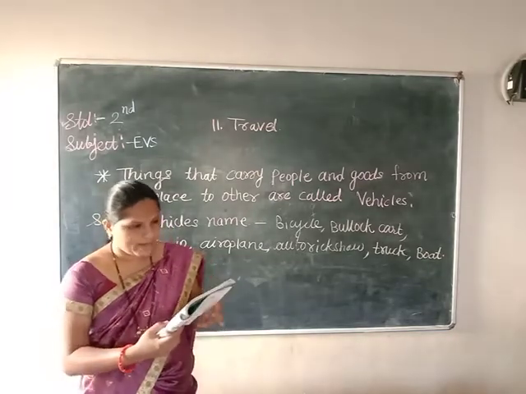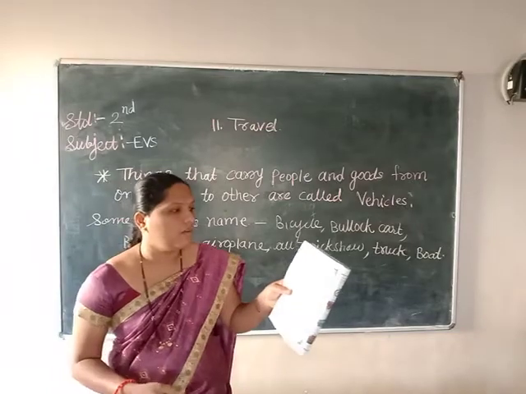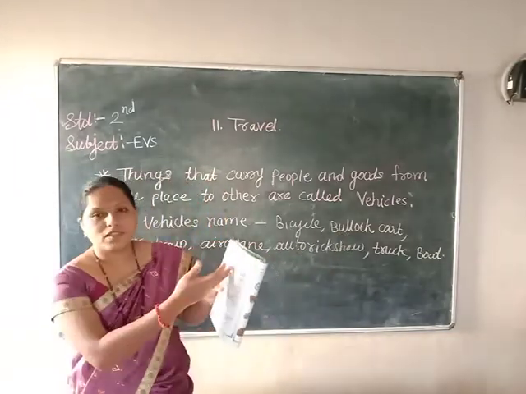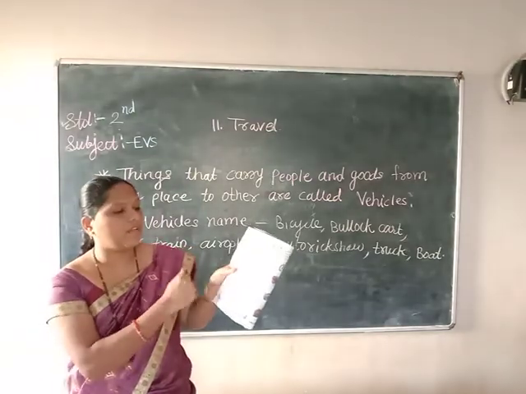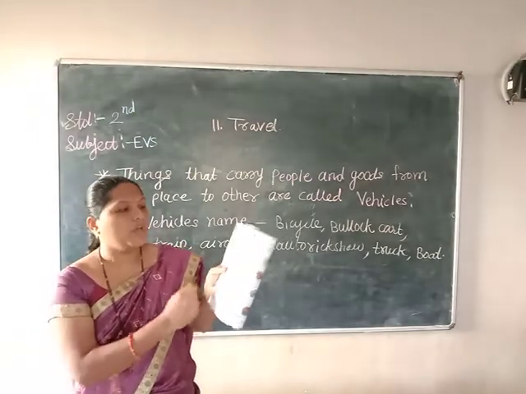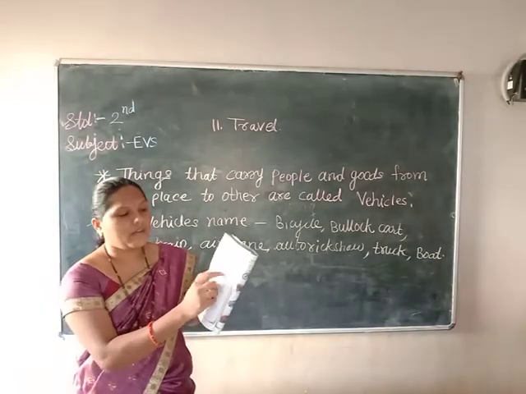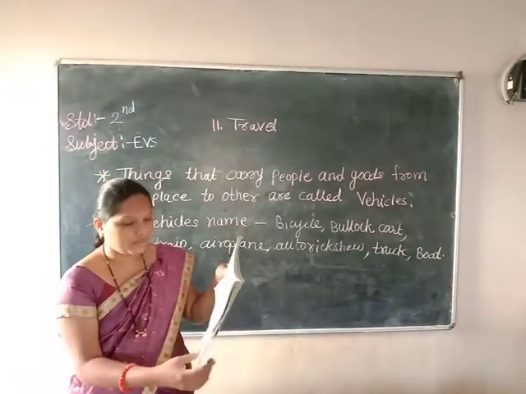On page 105 there is an exercise: join the dots and color, recognize the vehicle. First one is bus, a land transport. Second one is aeroplane, and third one is boat. You have to match the dots, color the vehicle and write their names below.